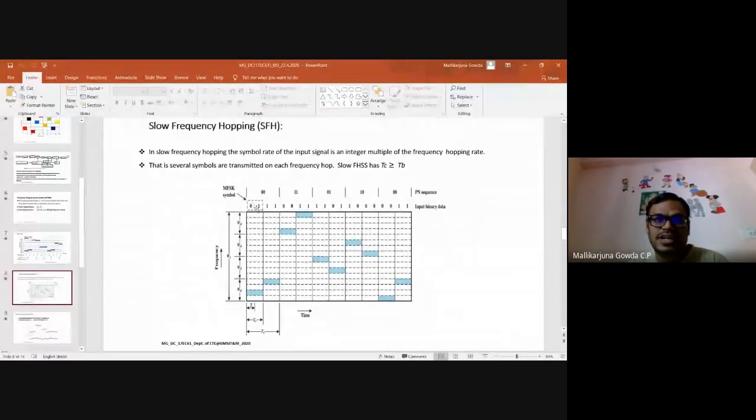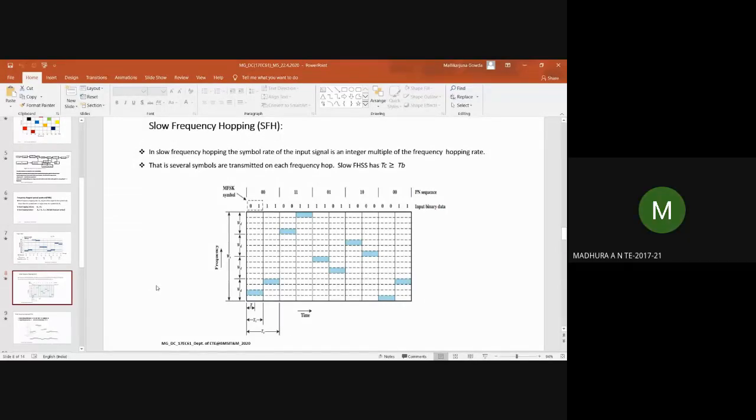For 01 and for 11, the hopping sequence, that is the pseudo-noise sequence, is 00. So I am taking this 00 for this. In that, 01 is this block, and next 11 is this box, right? So for these two, this is a symbol time, right? This is another symbol. So it hops from here to here. Okay. Clear? Shall I go to the next slide? Yes, sir.